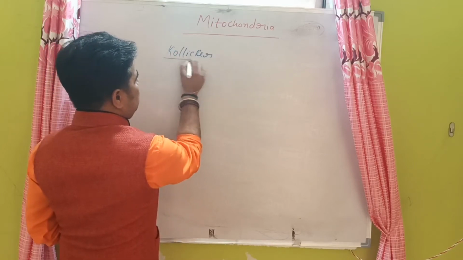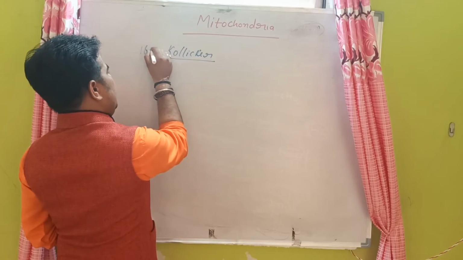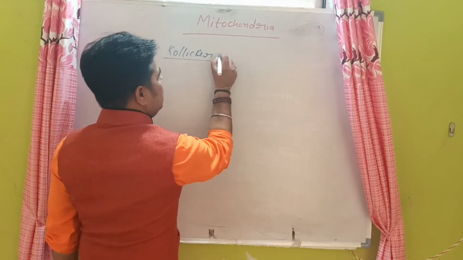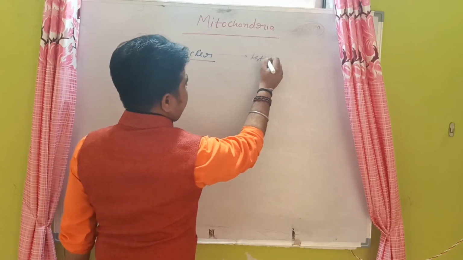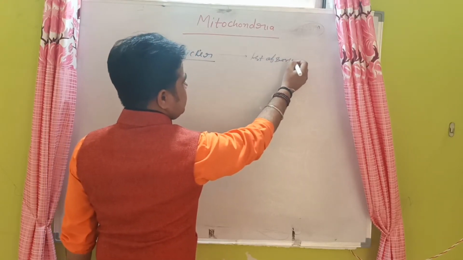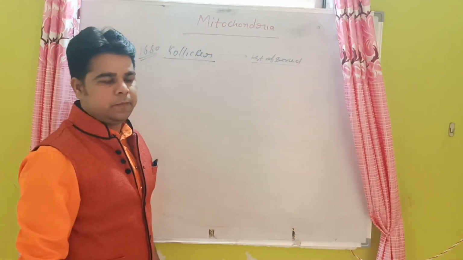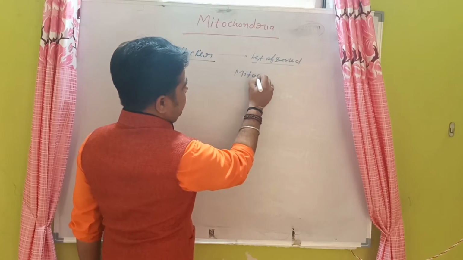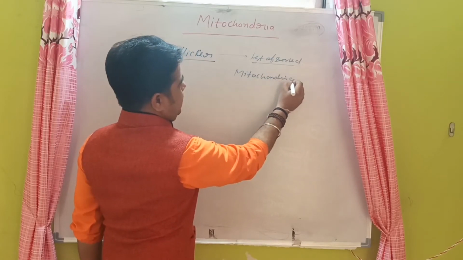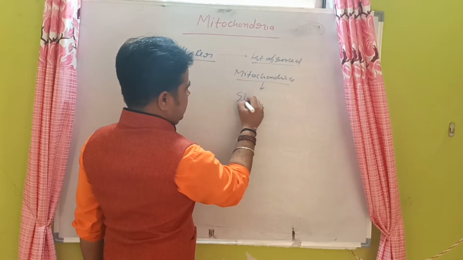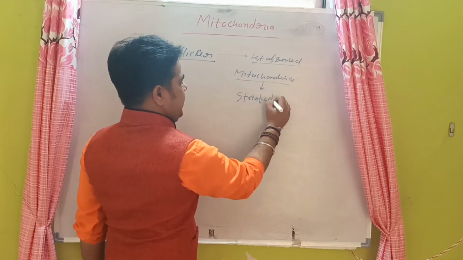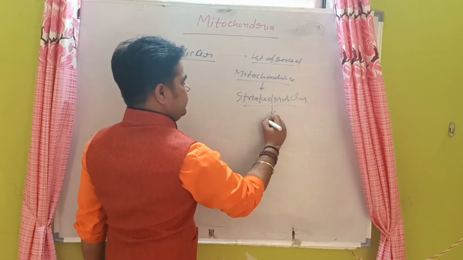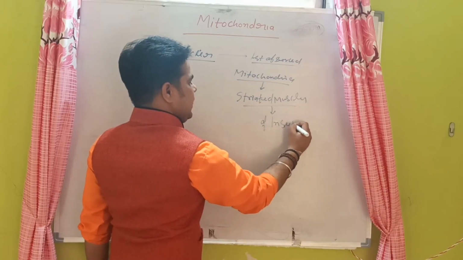In 1880, the scientist named Kolliker first observed the mitochondria in the striated muscles of the insect.